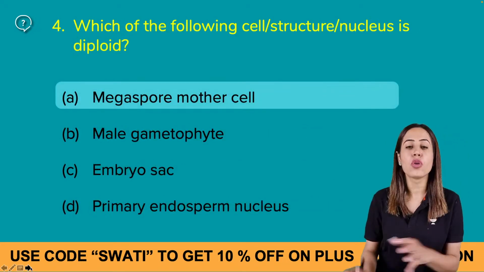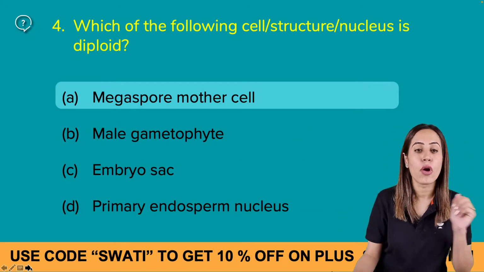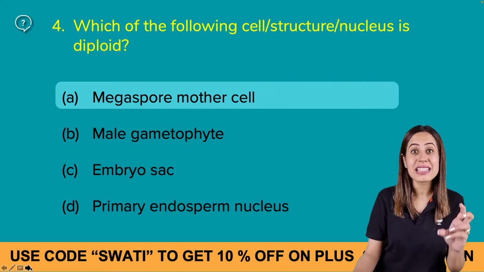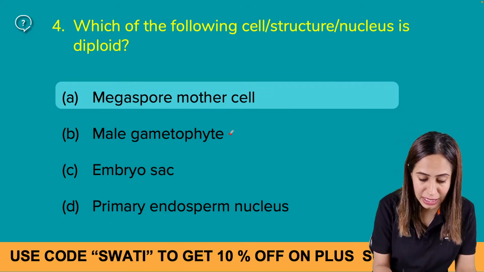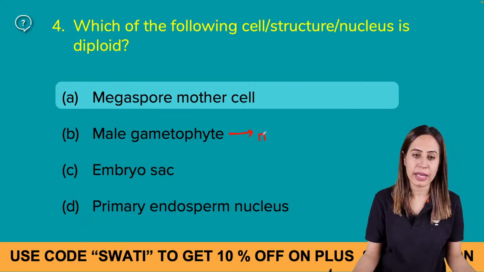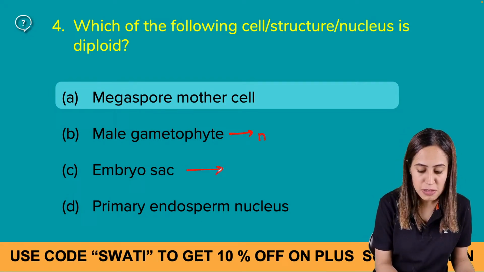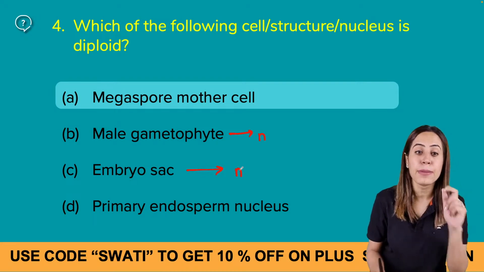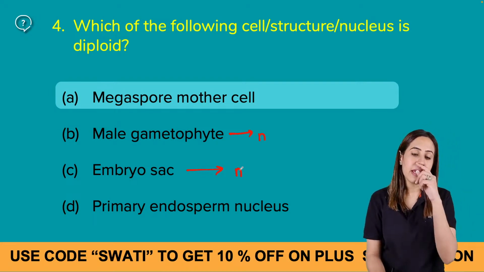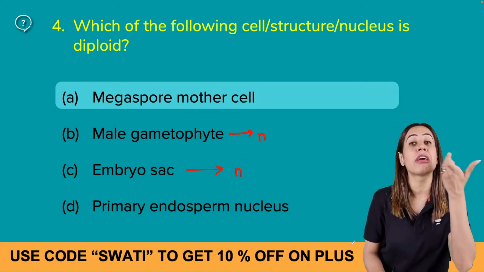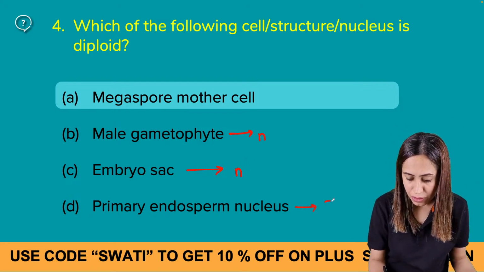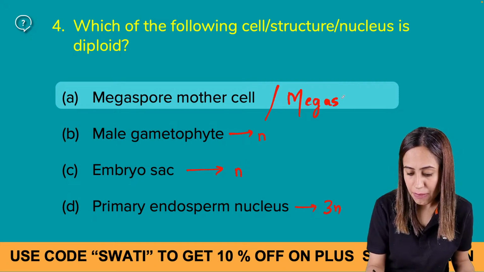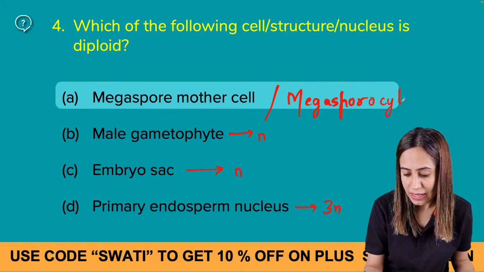Okay. Which of the following cell or structure or nucleus is diploid? Megaspore mother cell, male gametophyte. Now male gametophyte is the pollen grain. So pollen grain has to be haploid. Embryo sac is formed, it is preceded by meiosis. So obviously all the cells of embryo sac are haploid, right? PEN, primary endosperm nucleus, which is formed as a result of triple fusion. So it is 3N. Megaspore mother cell, or you can call it megasporocyte. It is diploid.